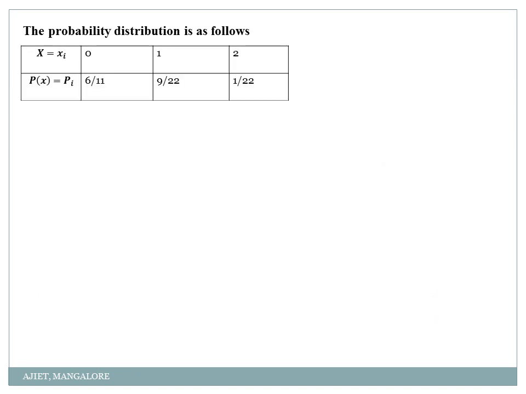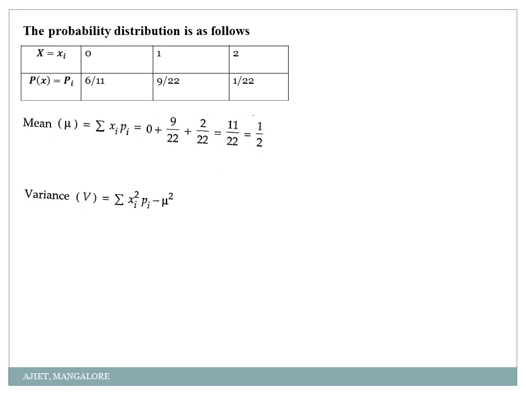So then my probability distribution table is as follows. So 0, 1, 2, and their probabilities. Then find out mean and variance. So how to find out mean and variance? I had explained in the previous problem also. Mean is nothing but summation of xi into p of xi. So 6 by 11 into 0 is 0. 9 by 22 into 1 is 9 by 22. 1 by 22 into 2 is 2 by 22, or that is equal to 11 by 22, so mean is 1 by 2.